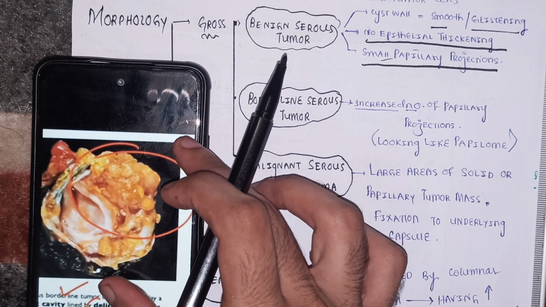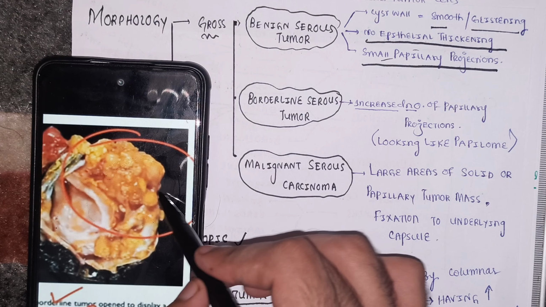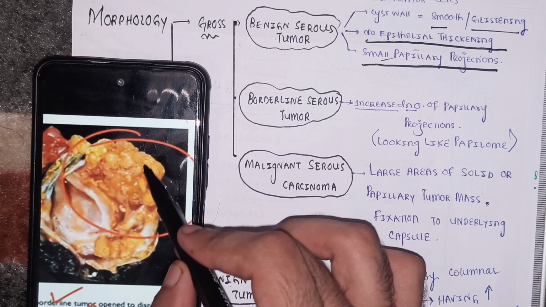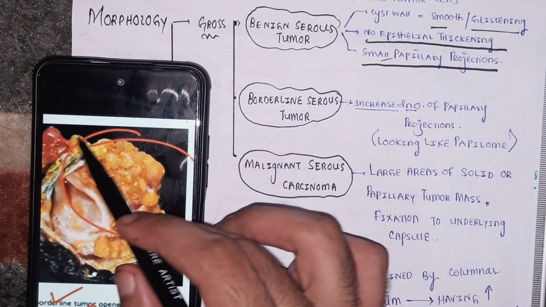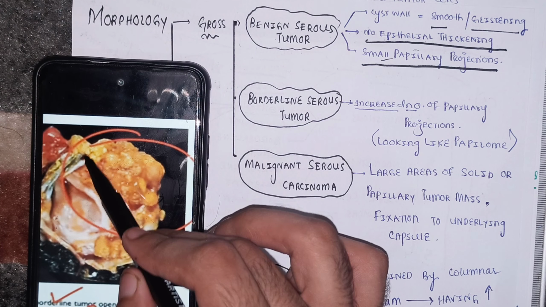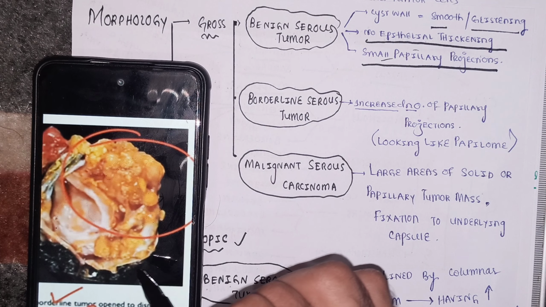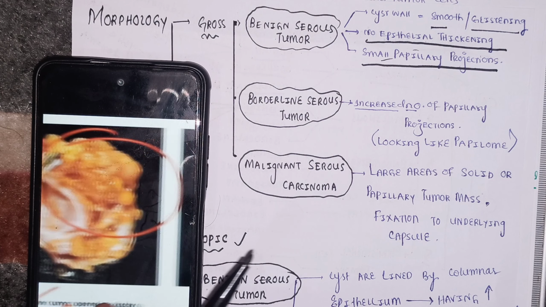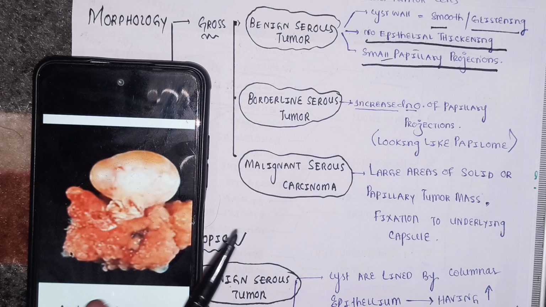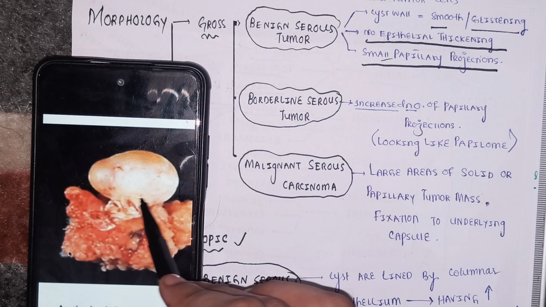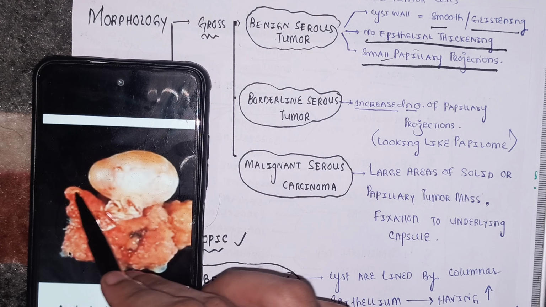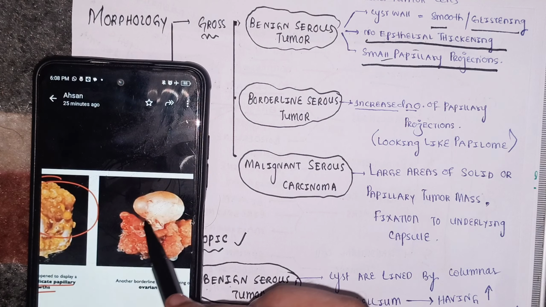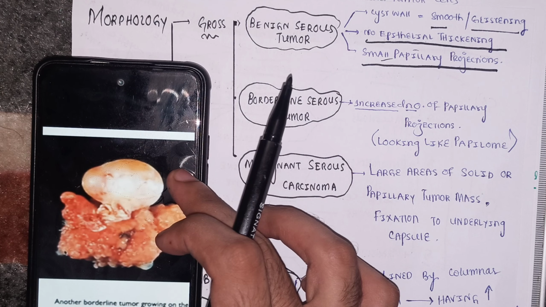There are so many small papillary outgrowths coming out, so many papillary outgrowths. It is not like the previous benign tumor. This is the borderline serous tumor of the ovary. You can see from here as well, this at the top is your ovary, this is a nice little beautiful ovary, and this at the bottom is the complete borderline serous tumor.